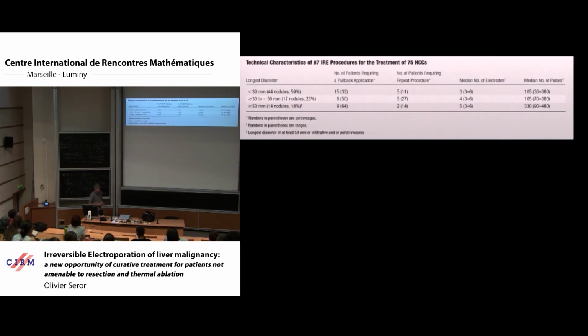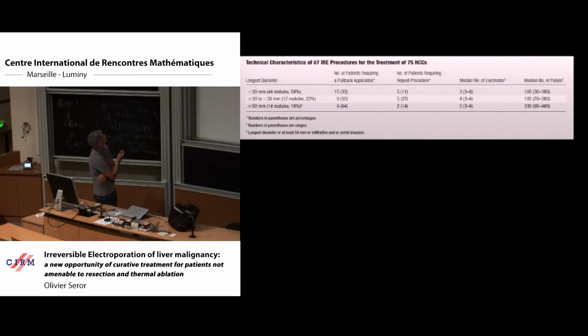And you can see here that we ablate tumors smaller than 30 millimeter, and here between 30 and 50 millimeter, and here larger than 50 millimeter. Larger than 50 millimeter, for us, this is a very, very large tumor. We are not supposed to ablate such a large tumor.